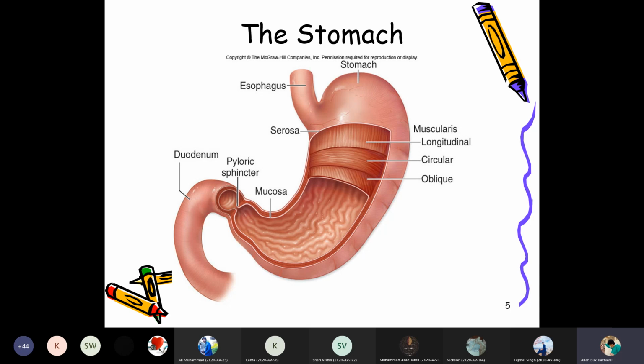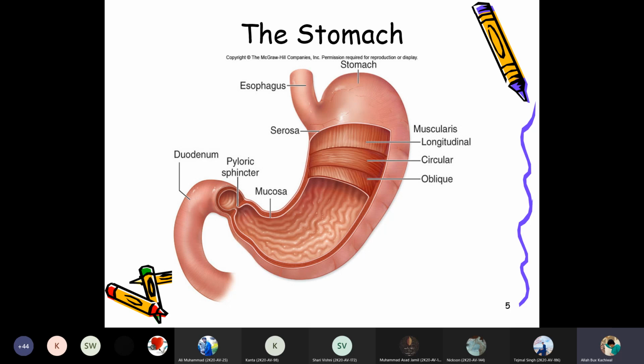Then the stomach is made up of 4 layers. One is the uppermost layer, which is the covering of the stomach, the serosa. Then the second layer is the muscular layer: longitudinal layer, then circular layer and oblique layer. Means there are 3 layers of muscles. Then the submucosa and the mucosa.